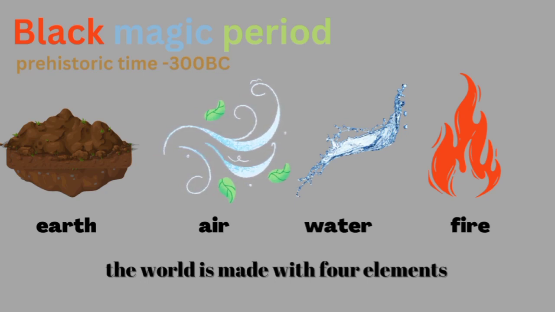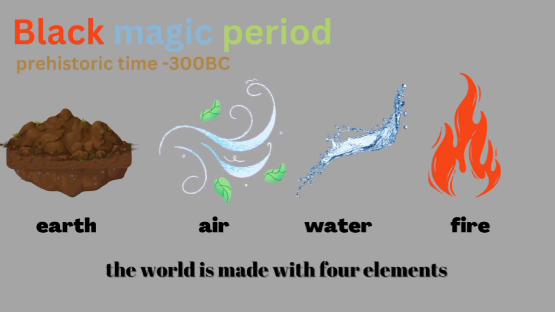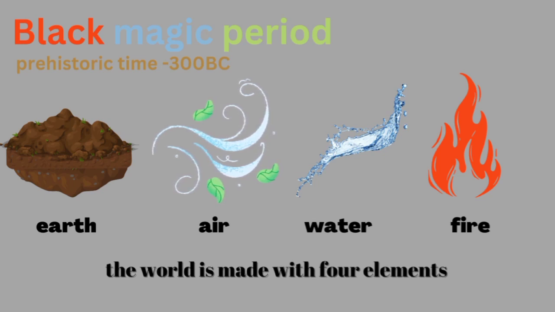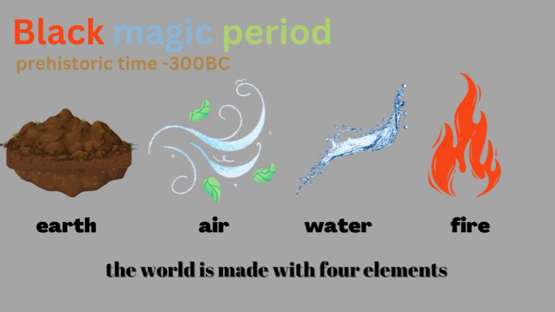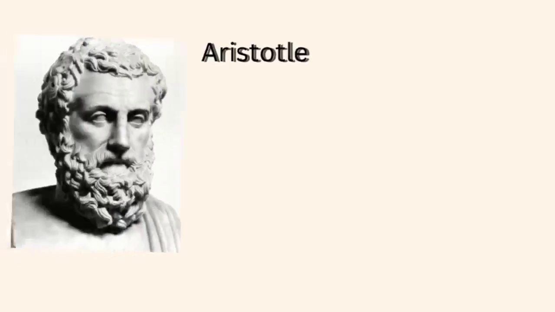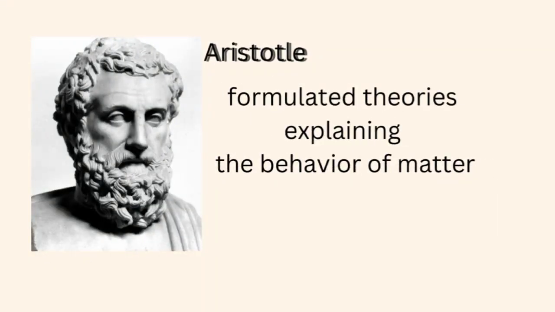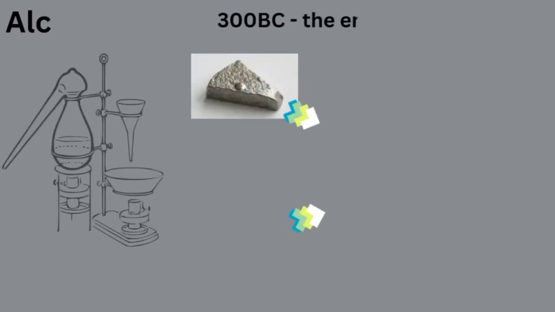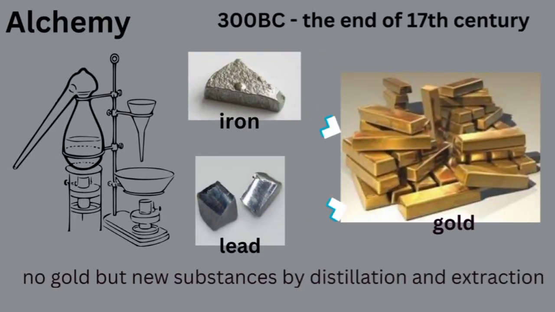At that time, the philosophers believed that the world is made with 4 elements: earth, air, water and fire. Aristotle formulated theories explaining behaviors of matter during Black Magic period. The second period is called alchemy and its duration is from 300 BC to the end of 17th century. In this period, the philosophers tried to turn cheaper metals to gold, but they didn't succeed.